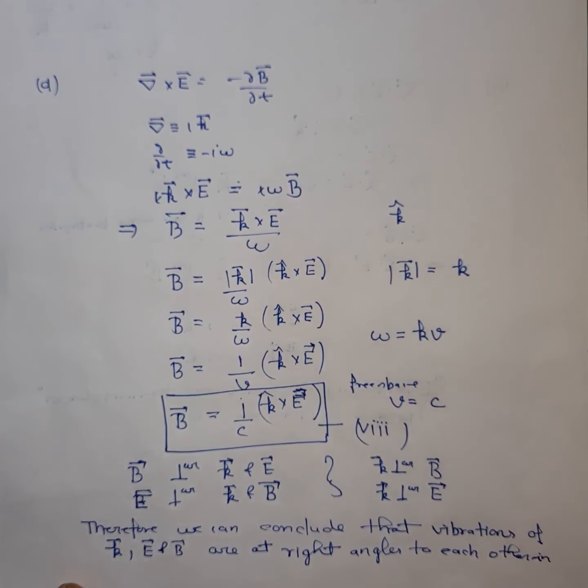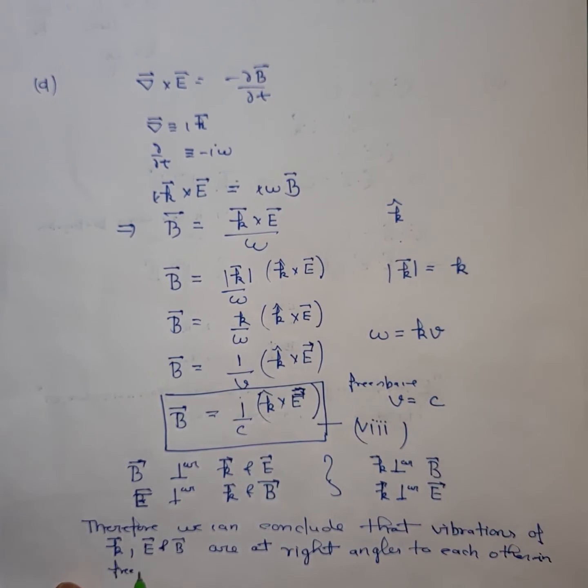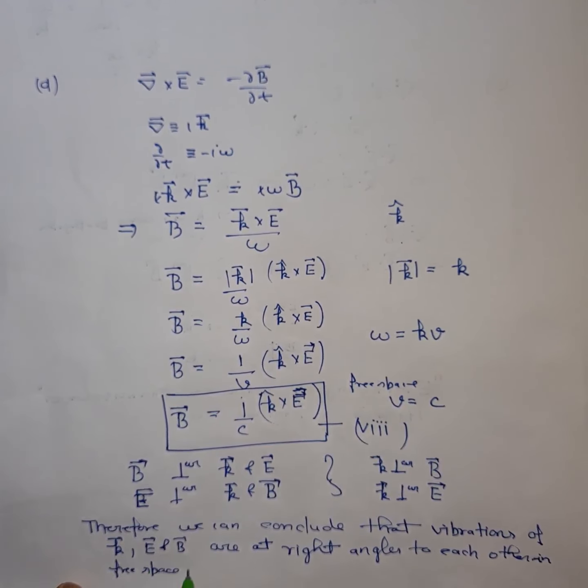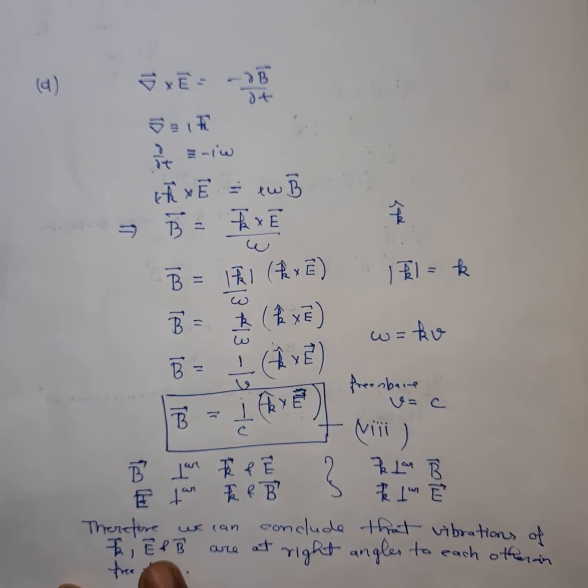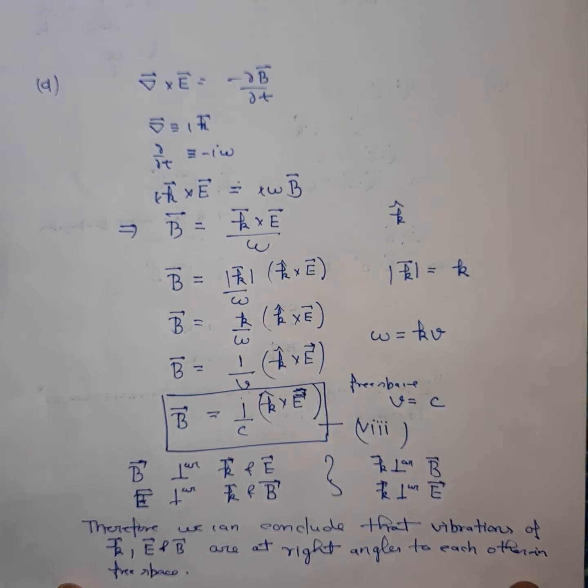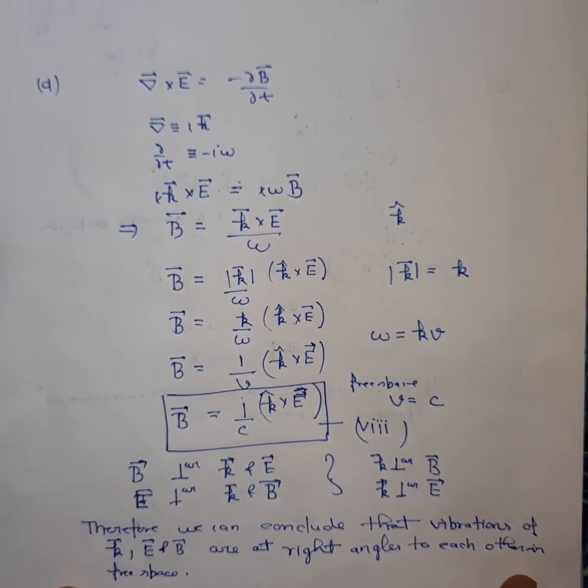This is since we are discussing in free space. Therefore we can conclude that vibrations of k, E and B are at right angles to each other in free space.